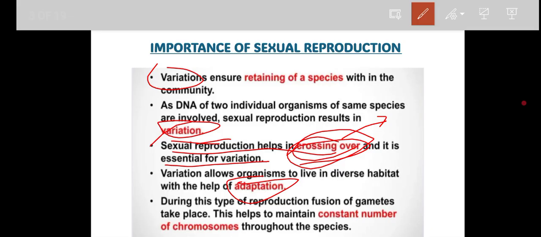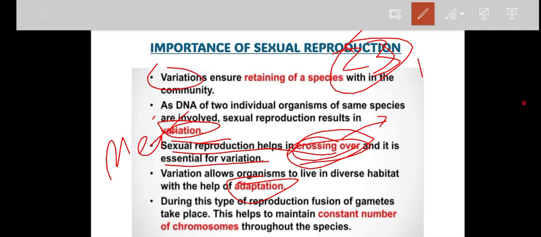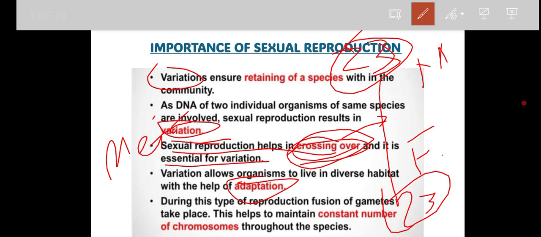Along with that, the last point is, during this type of reproduction, the fusion of gametes takes place. This helps to maintain the constant number of chromosomes throughout the species. For example, by the process of meiosis, as I told you, the number of chromosomes is reduced to 23 in each gamete, right. So mother will be sharing 23 and father will be sharing 23. That means after the fusion of these gametes, the offspring will have 46 chromosomes inside the cell, correct.